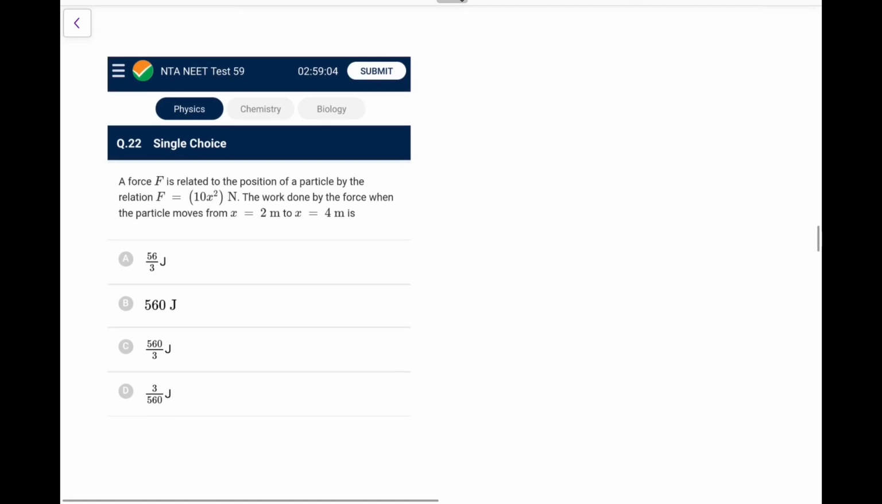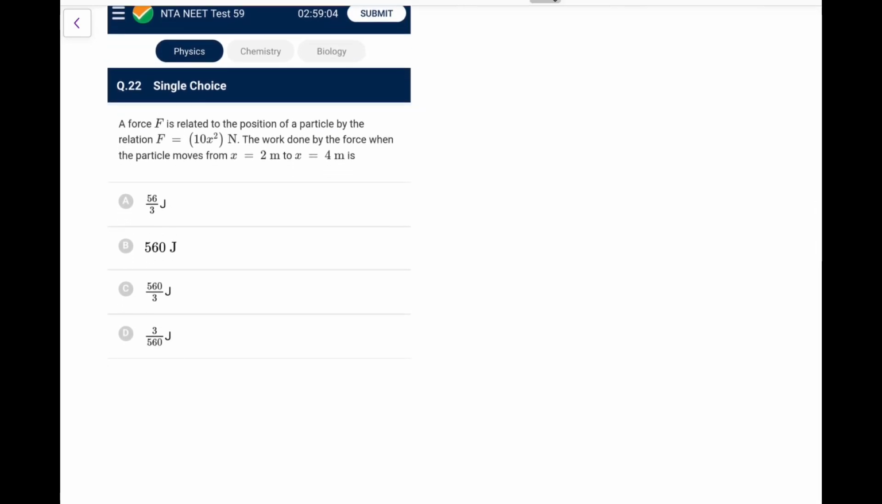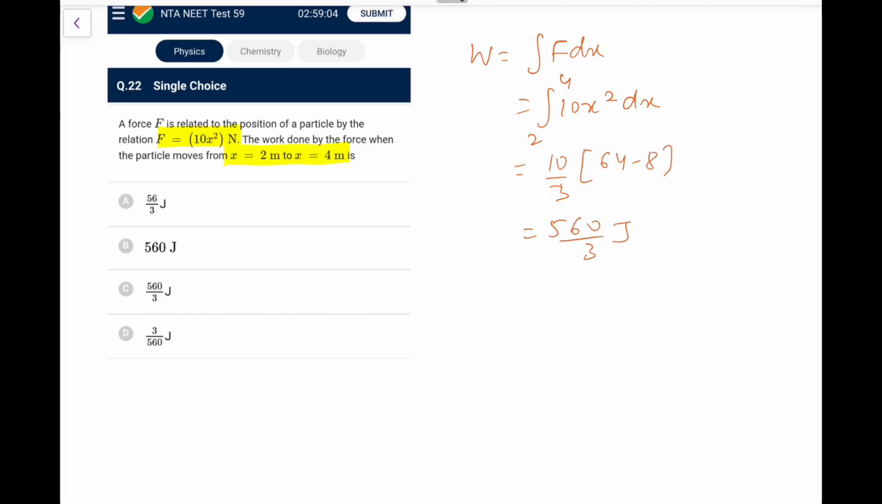Okay, next. A force F is related to the position of a particle by the relation, okay, the work done when particle goes from 2 to 4. So work done simply is equal to integration F dx. So it's an easy one. It's a function of x, 10x square dx from 2 to 4. 10x square will give you 10x cube by 3. So 10 by 3 is common. X cube, 4 cube is 64 minus 8, that is 56. So 560 by 3 joules. So it's given like that only. So option C, again, not a tough one for you. Next.